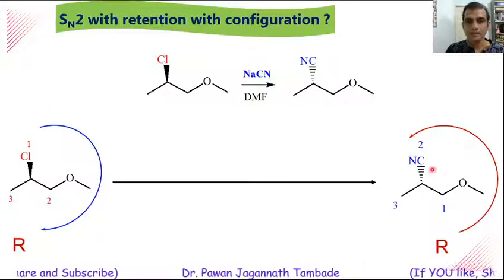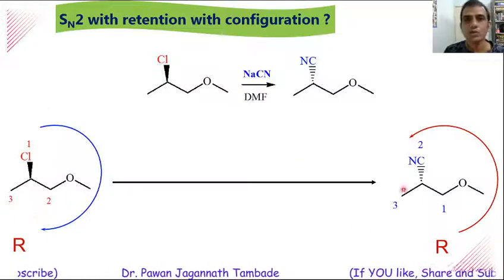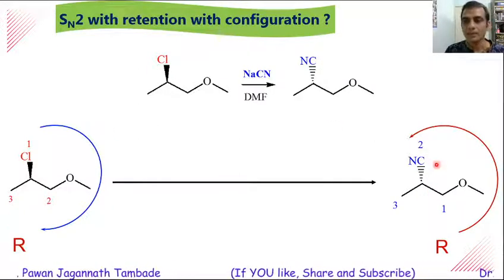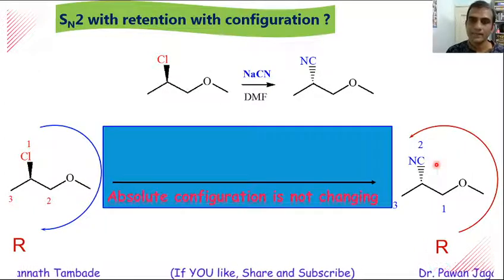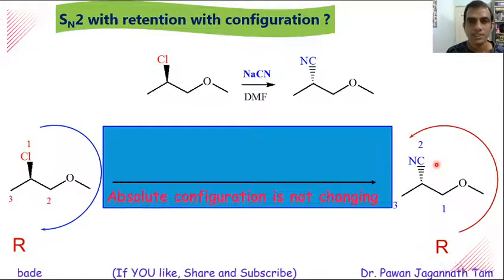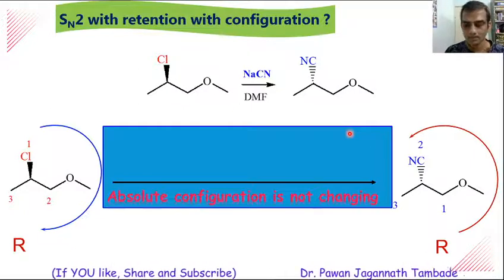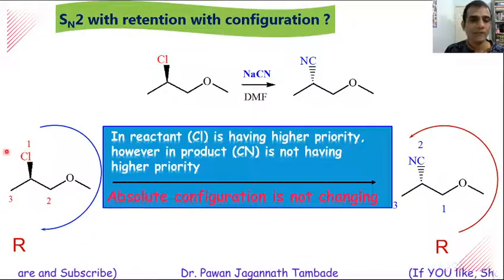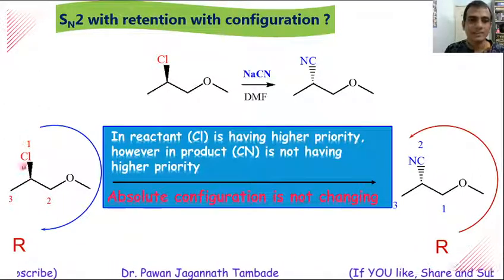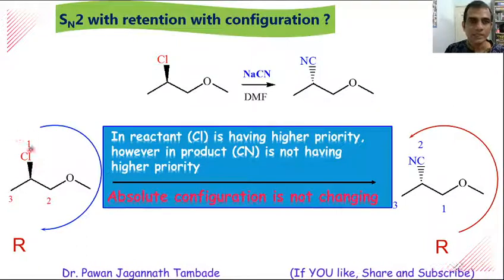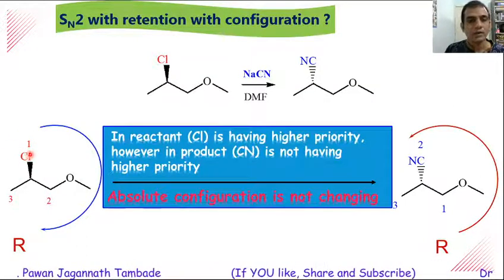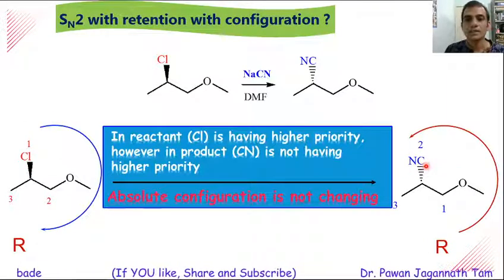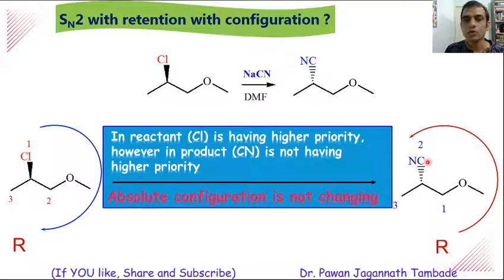So if you look at this reaction, there is no change in absolute configuration. The absolute configuration of reactant and product is exactly the same. Absolute configuration is not changing in this particular example. So why does this happen? Why is this exception there? Because in this case, if you look at the reactant, Cl has the higher priority, that is priority 1. However, when Cl is kicked off and CN takes its position, then in the product this CN does not have